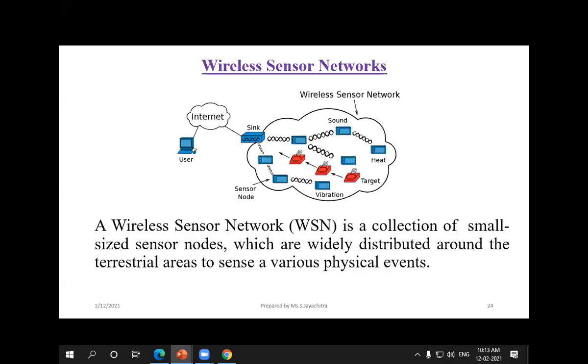So the next thing is wireless sensor network. How do the sensors sense the information, and what do the nodes do? In the Tamil movie Thuppakki, they place sensors in the human, in the character played by Vijay.